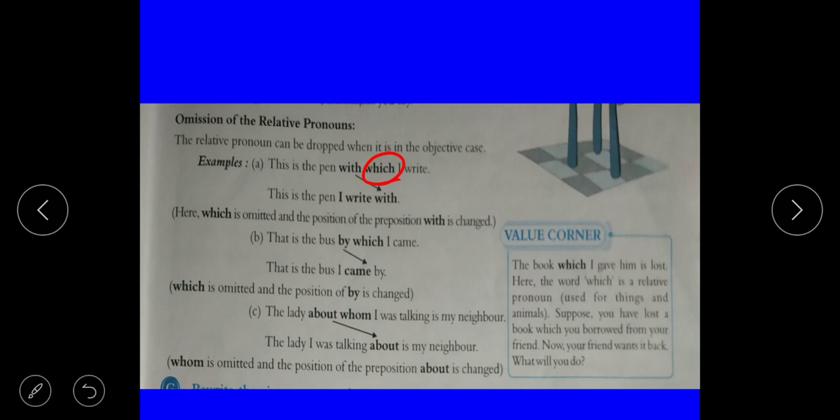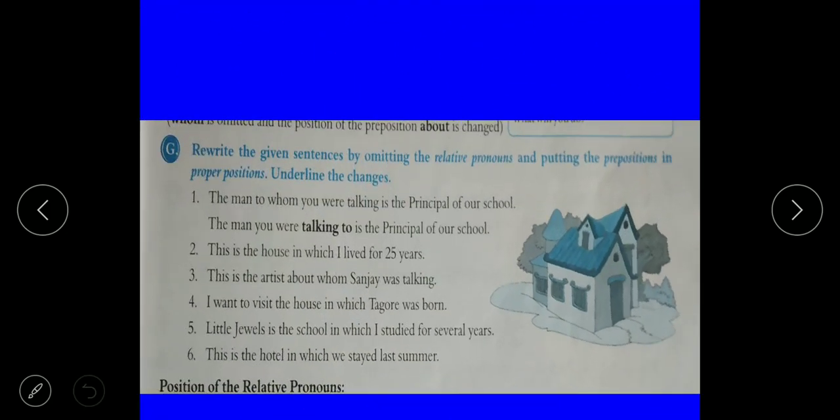The lady about whom I was talking is my neighbor. The lady I was talking, then cut whom and write about. The lady I was talking about is my neighbor. Next question is, rewrite the given sentence by omitting the relative pronoun. You have to omit the relative pronoun and put the preposition in the proper position. Underline the change also. Like the first one, already done.